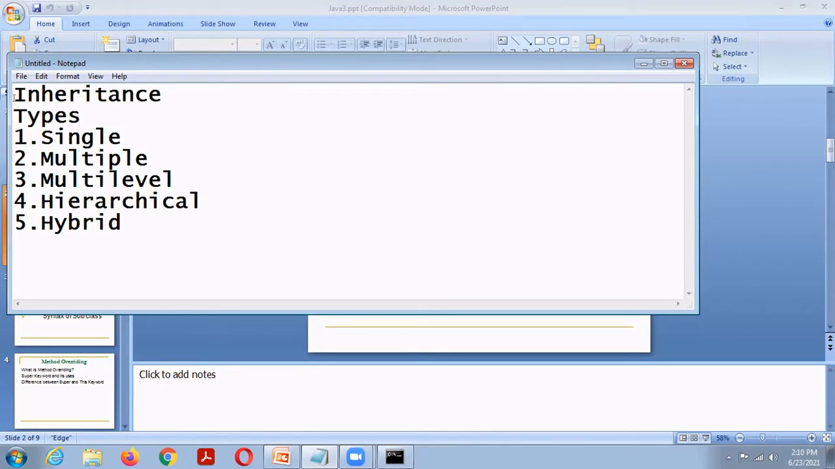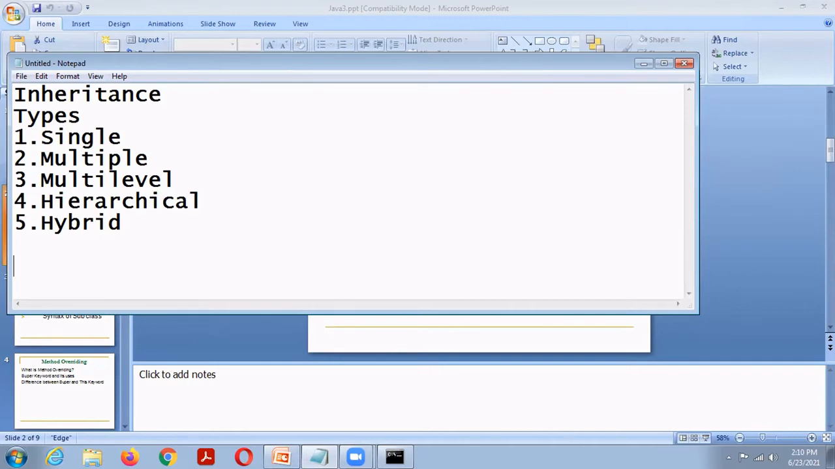Java does not support multiple inheritance in classes, but through interfaces it supports multiple inheritance. One class can implement any number of interfaces, but one class cannot extend more than one class.